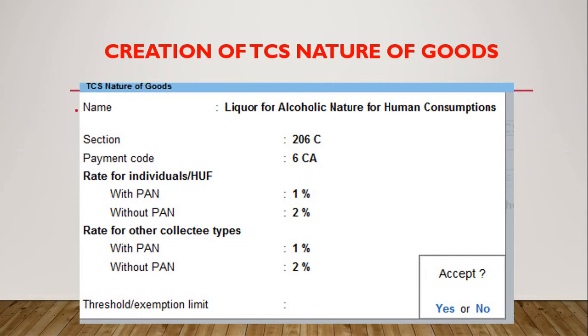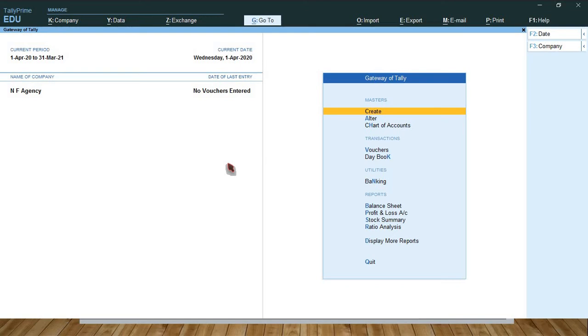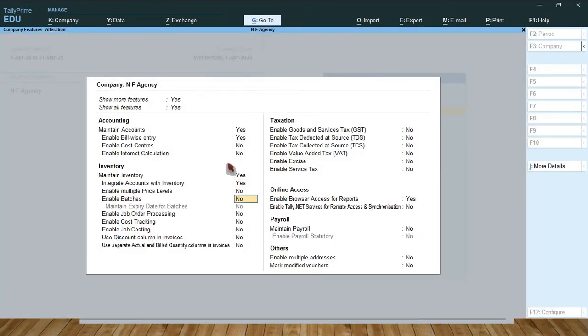First you have to create the TCS nature of goods. Before creating this, go to Tally and create one company. I have already created one. First enable TCS tax. Press F11. Here, the third option, enable tax collected at source. Set Enable Tax Collected at Source, TCS, to yes.